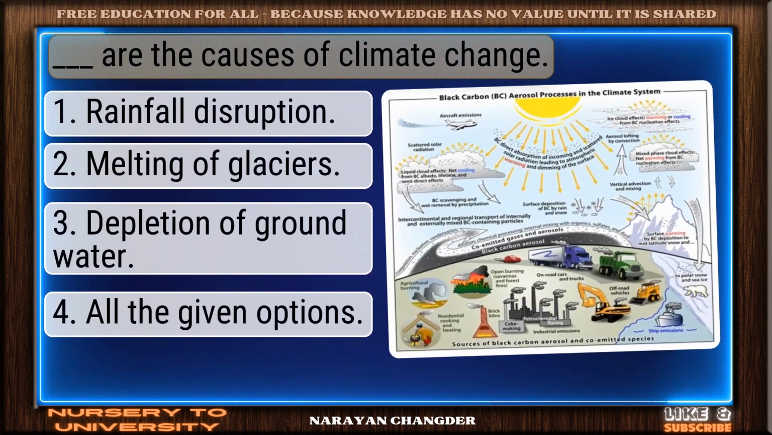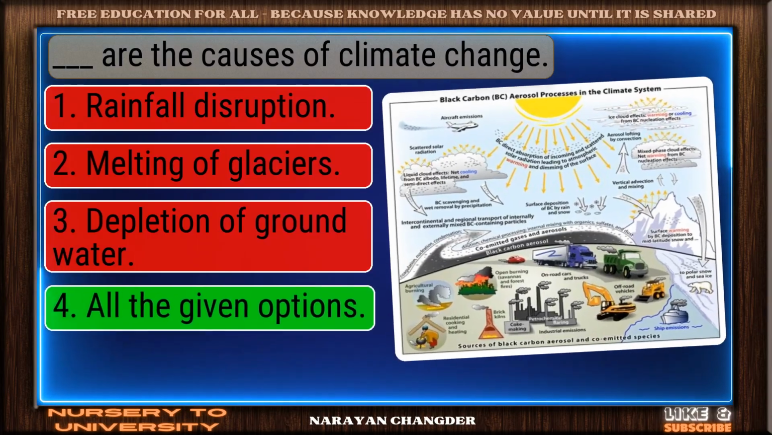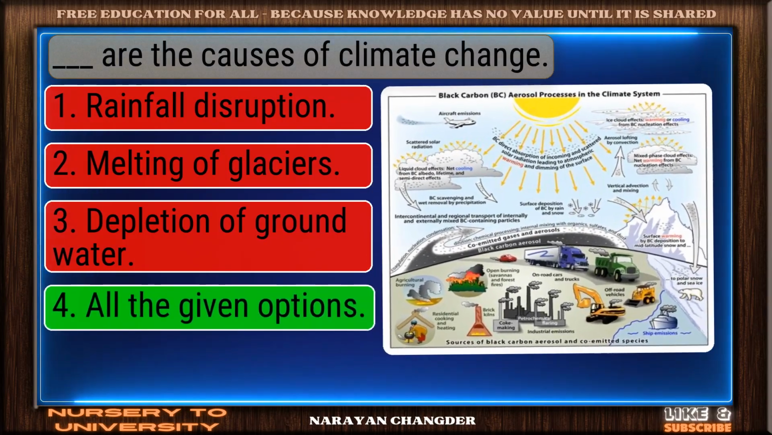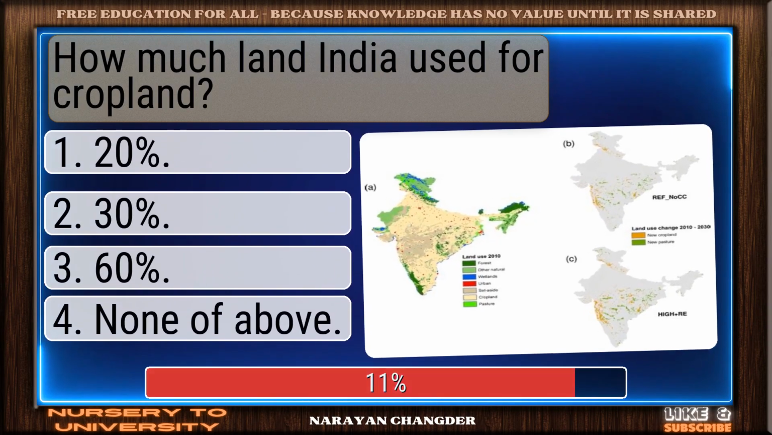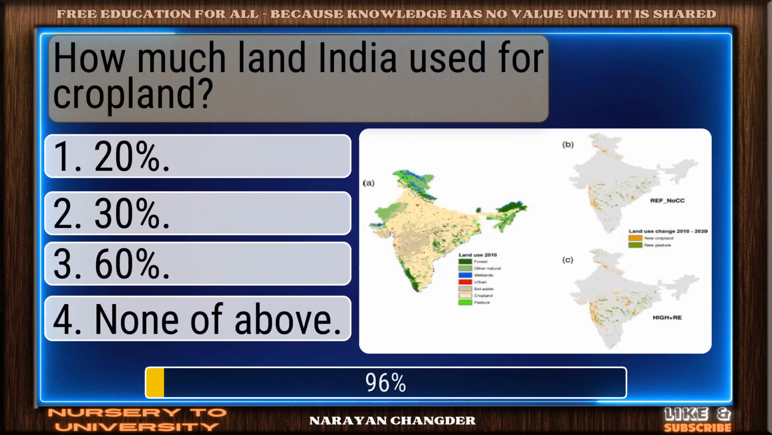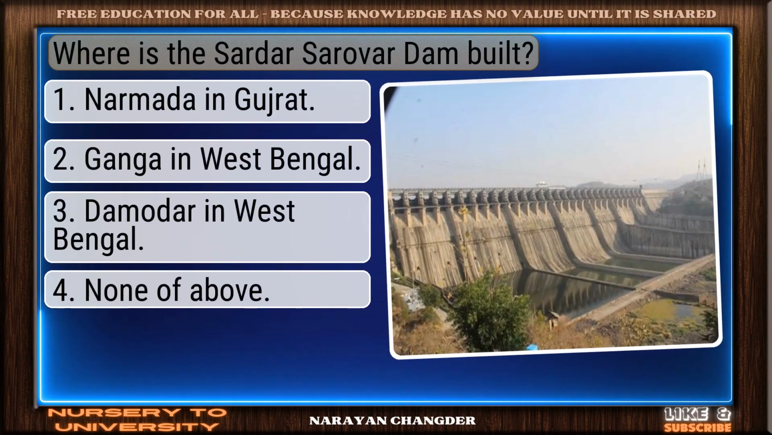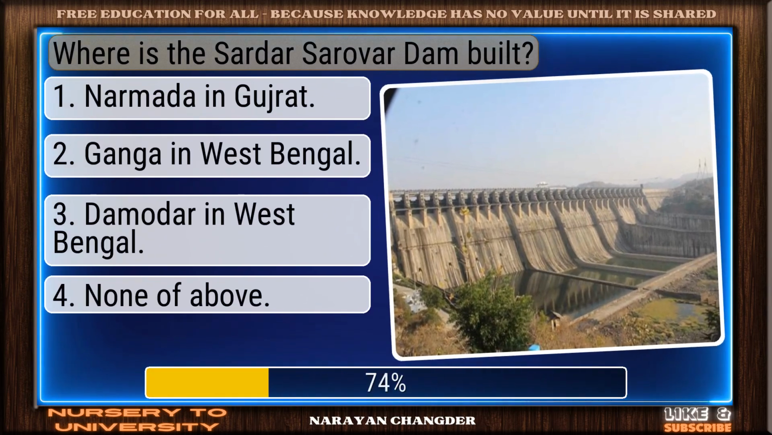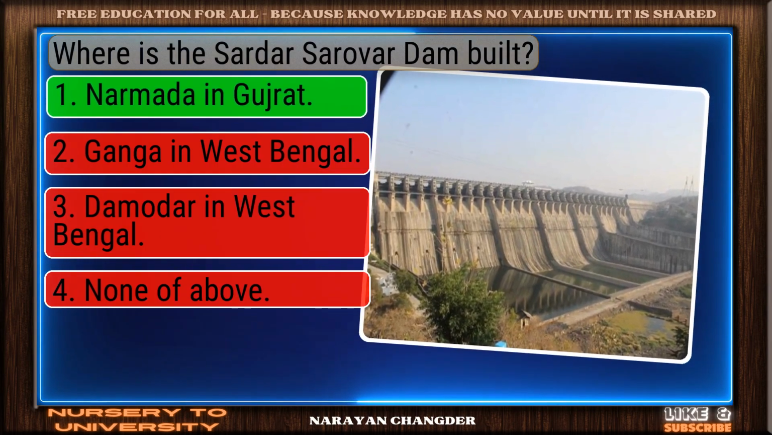Dash are the causes of climate change. Great job. All the given options is the accurate answer. How much land India used for cropland? You got it. Your choice 60% is right. Where is the Sardar Sarovar Dam built? Perfect. Narmada in Gujarat is the correct choice.